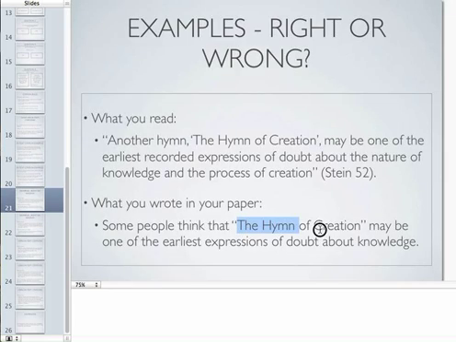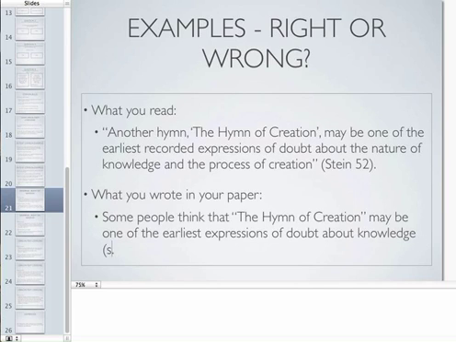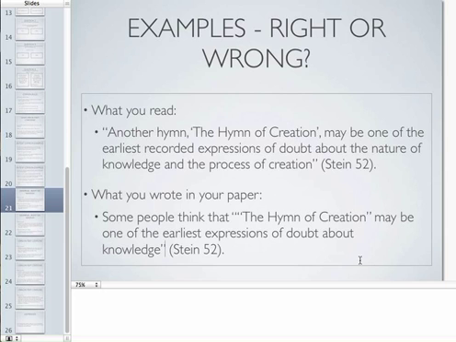You'll notice only the hymn of creation is in quotation marks, and that's because it's the title of an important piece of work, and therefore it goes in quotation marks. But the rest of this was copy and pasted from the text, and there's no citation. Even if this were an idea you took from the text, you still did not cite that it was someone else's idea, and to do that, you need to write the author's last name, followed by the page number. And still here, you would want to put quotation marks around this part because you took it exactly from the text. Now, this is correct.